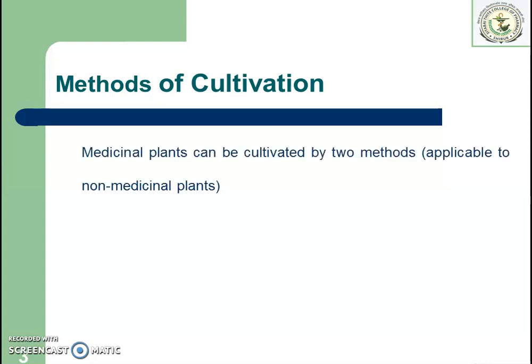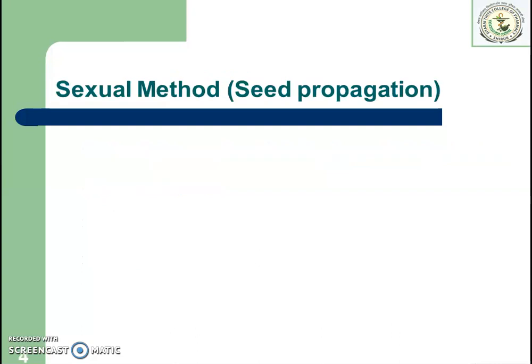Medicinal plants can be cultivated by two methods. These methods are also applicable to non-medicinal plants. So these methods are, that is, the sexual method of cultivation and the asexual method of cultivation. So let us see the first, the sexual method.